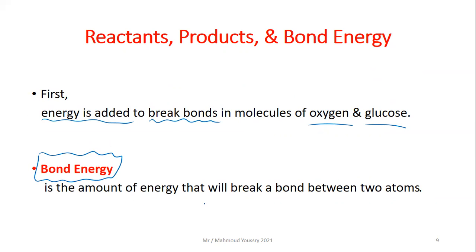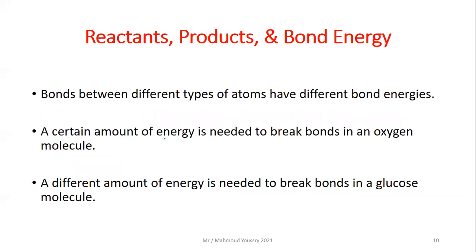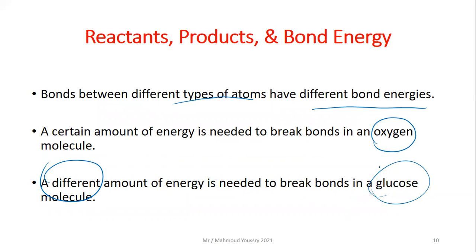Bond energy is the amount of energy that will break a bond between two atoms. So this is the energy needed to break the bond between two atoms in a molecule. The bonds between different types of atoms have different bond energies. A certain amount of energy is needed to break bonds in an oxygen molecule, while a different amount of energy is needed to break the bonds in a glucose molecule, for example. So different types of atoms have different bond energies, and they need different amounts of energy to break the bond between them.